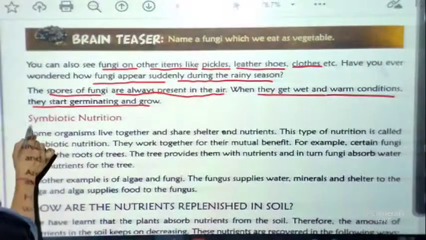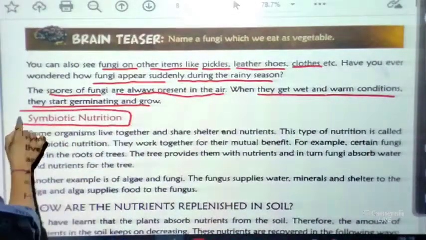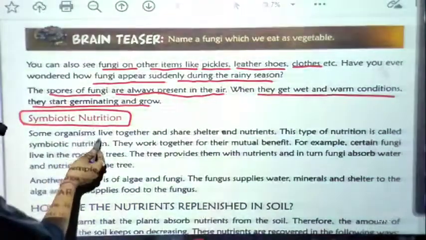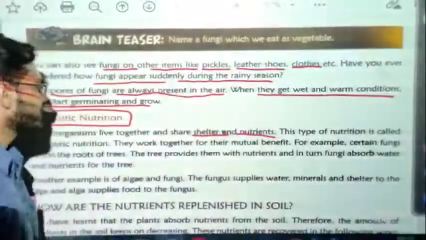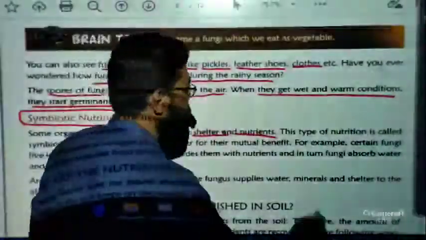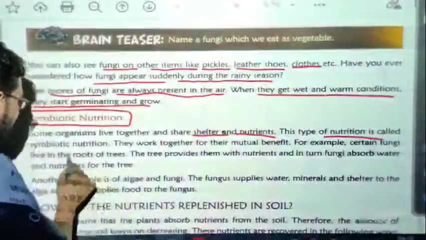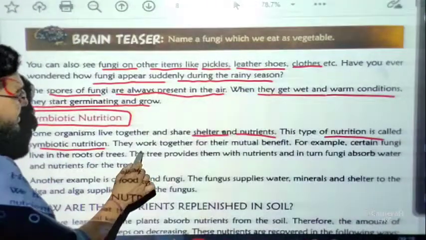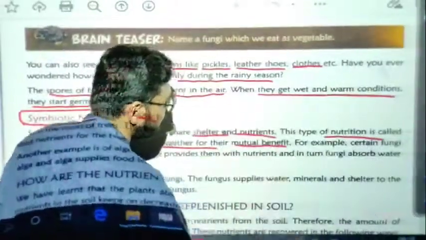Now the last portion is symbiotic nutrition. So let us discuss symbiotic nutrition. Some organisms live together and share shelter and nutrients. Here is a give and take policy. They just share their shelter and nutrition. This type of nutrition is called symbiotic nutrition. Basically, they work together for their mutual benefit.